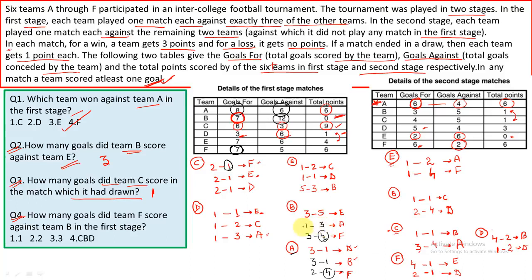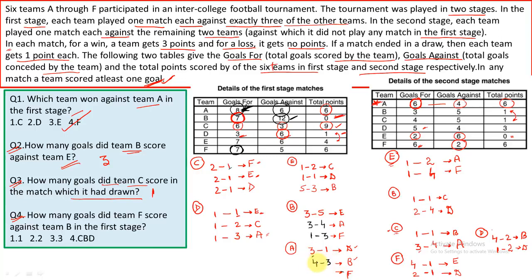Similarly, we'll look for a case of 3 and 1. Now let's check what happens if B makes 3 goals against A. Now A has to win. The maximum goal that A can make is 4, because A has already made 3 goals against D and the total number of goals made by A is 8. So A has to make at least 1 goal against F. So that is 4. Anyway, so if this is 3, this would be 1 and this would be 3. And this can be written as 4 3.